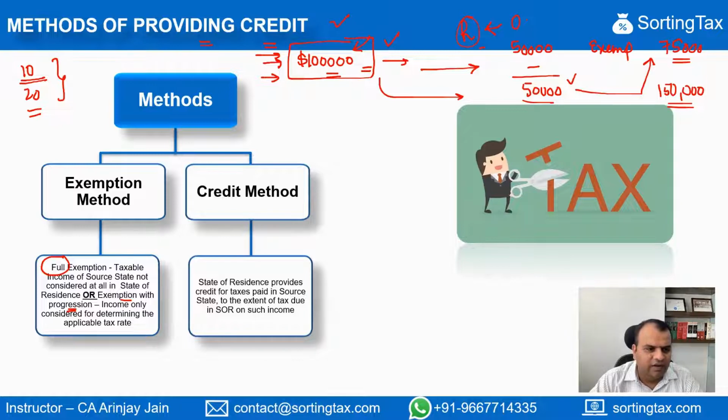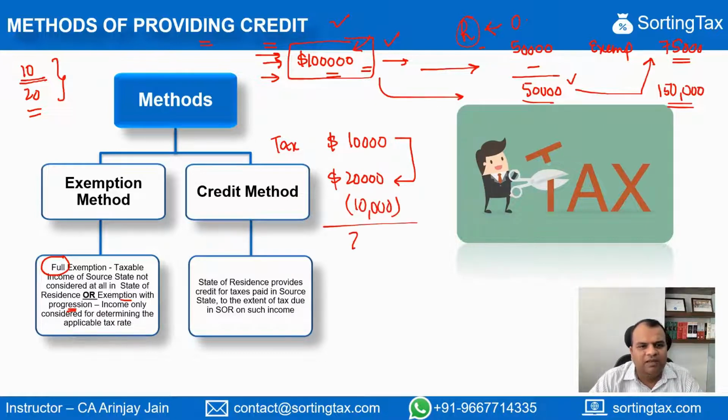The other one is the credit method, which is quite simple. So if, for example, in the state of source, you pay $10,000 of taxes on a particular income, and on the same income the tax payable in the state of residence is, let's say, $20,000, you credit this tax against the tax payable, and the balance tax is what you have to pay to the state of residence. If the tax paid is already equal to or more than the amount of tax payable in the state of residence, no further taxation is payable. But if it is less, then the difference has to be paid in the state of residence.